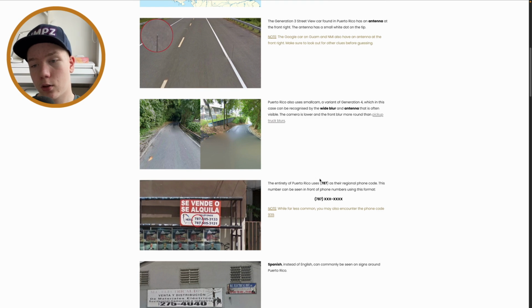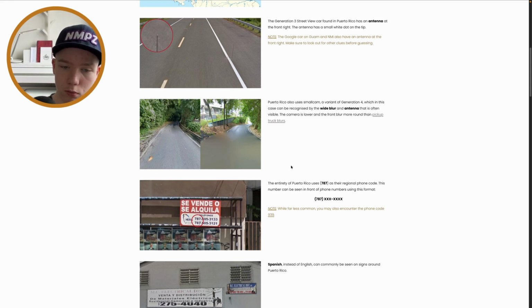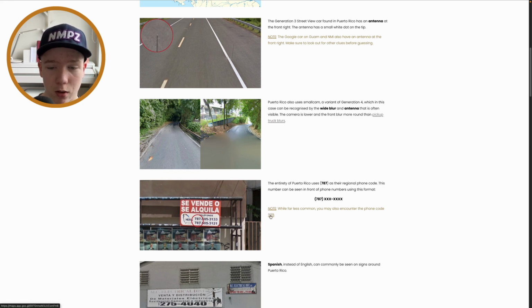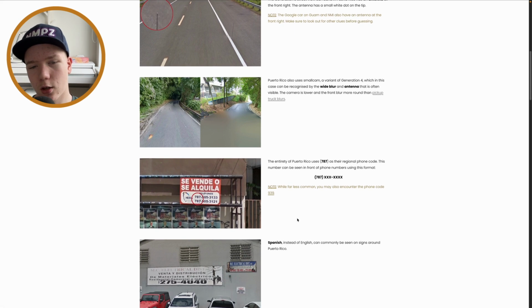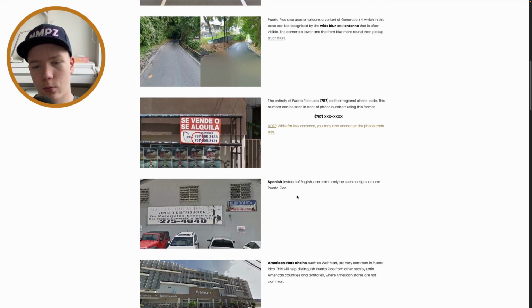And this 787 area code, really useful to remember, because if you see Spanish, well, you might just think you are in South America or Mexico or something like that, but if you see this 787 or less commonly 939, then you are in Puerto Rico, and yeah, Spanish is used instead of English. You can sometimes see English more commonly than in South America or other Spanish-speaking countries that are not part of the US.